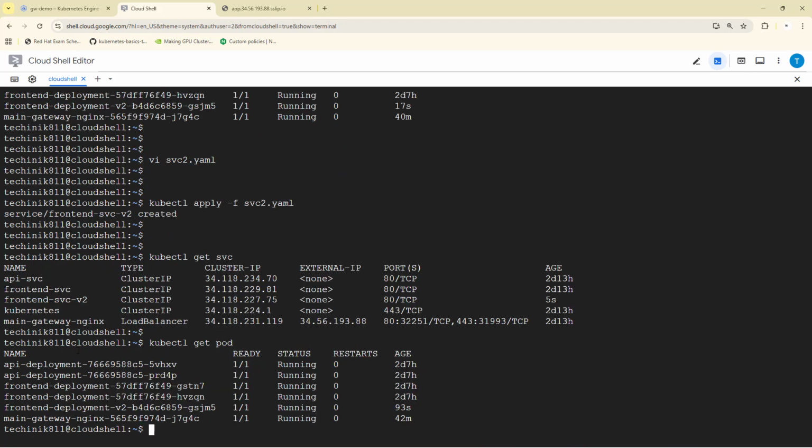Here version 1 and version 2 are completely isolated. The front-end service of version 1 is routing traffic to the front-end pod of version 1. And the front-end service of version 2 is routing traffic to the front-end pod of version 2. Now both versions exist, but with zero risk because we haven't changed the routing yet.